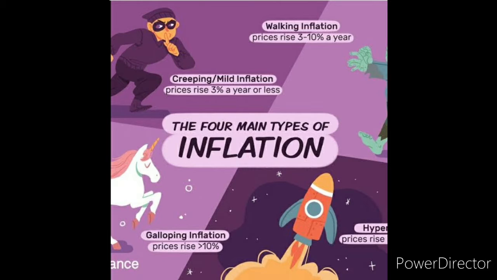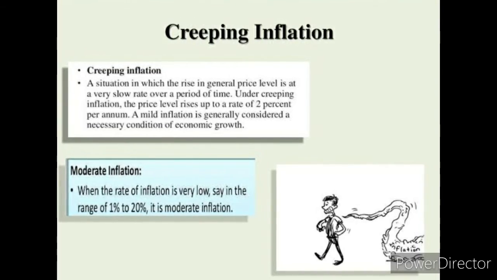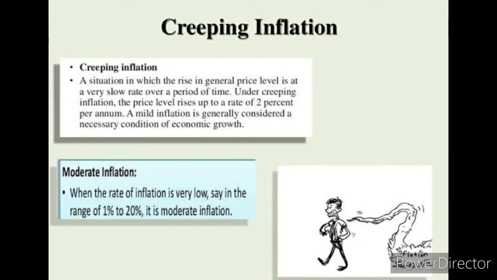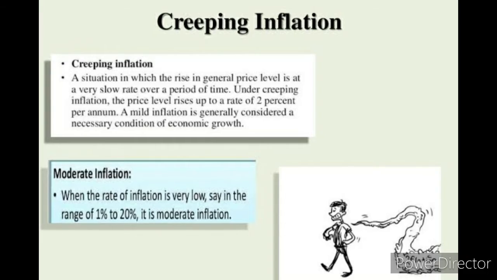On the basis of its speed, we are categorizing it as creeping inflation, walking inflation, running inflation and galloping inflation. Galloping inflation is known as hyperinflation. What is creeping inflation? Creeping inflation is slow moving and very mild. The rise in prices will not be perceptible but is spread over a long period.